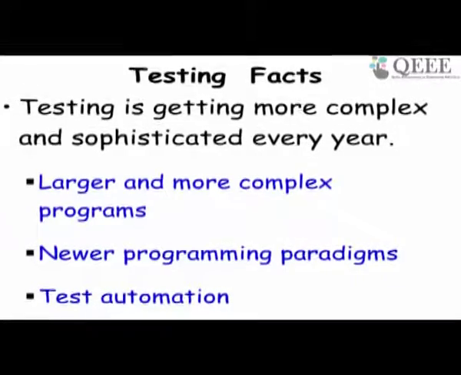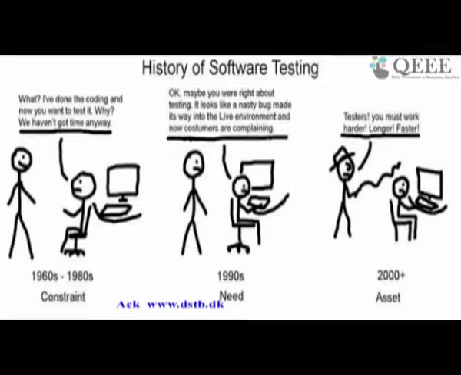Testing is becoming more complex every year, and one of the culprits is that the programs themselves are becoming complex, and new types of programs are being used, and also test automation. So as you will see, automatic tools are increasingly being used. There are more and more powerful tools becoming available. We will look at some of those tools as we proceed in the course.